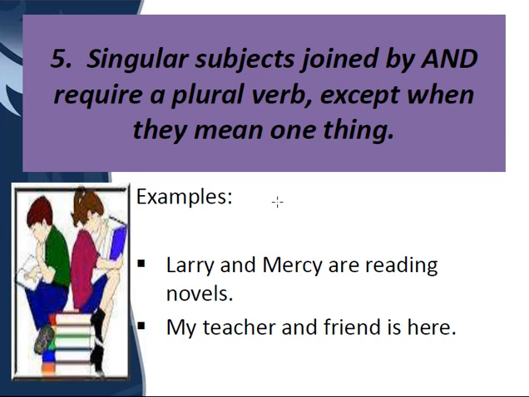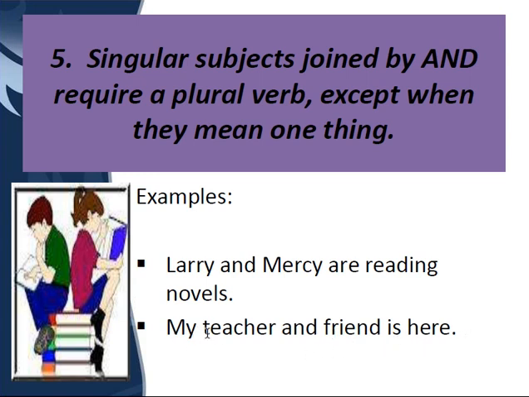Alright, now the next rule is singular subjects joined by "and" require a plural verb. Very, very easy. When I say my brother and I were playing in the park, my brother and I, we are two people. So for two we use a plural verb. Similarly, Larry and Mercy are reading. My teacher and friend is here.